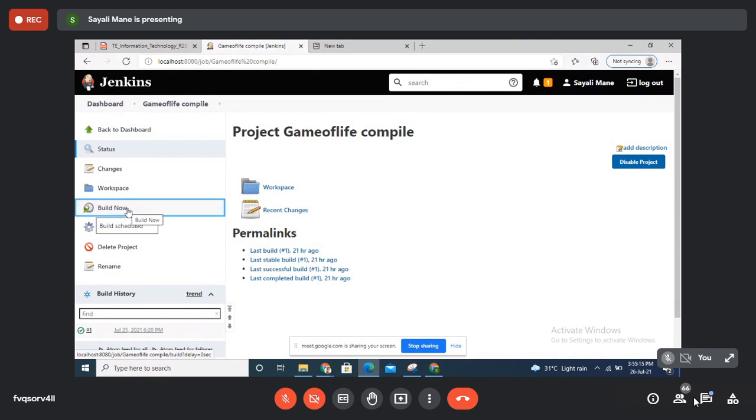Click on build now. Here you will see your project is building. Now my project is building for the second time. So now click on the correct one. See this sign here. It will lead you to the console output.